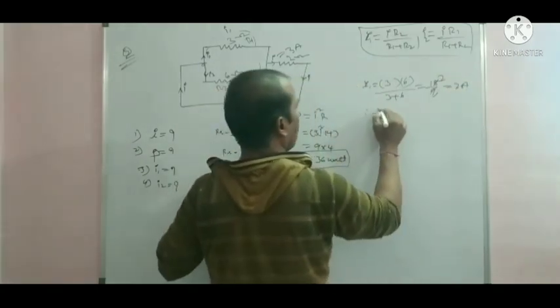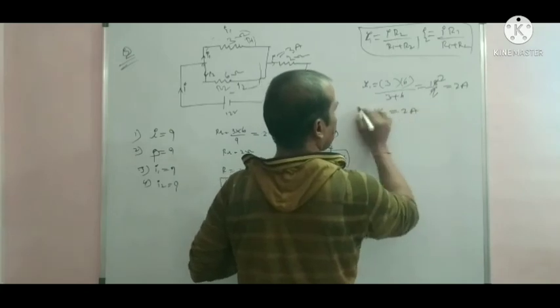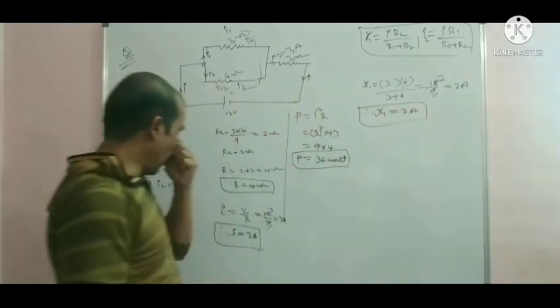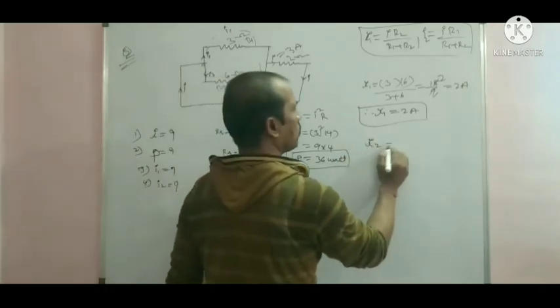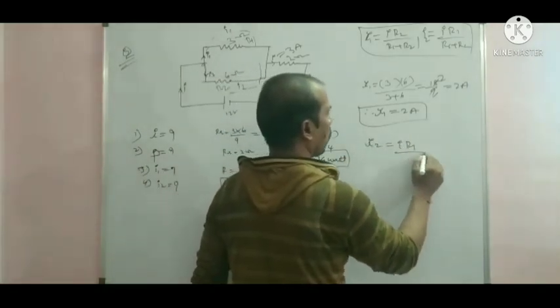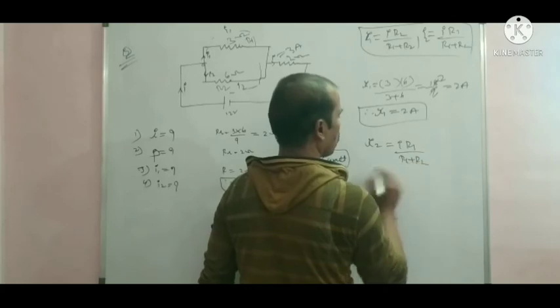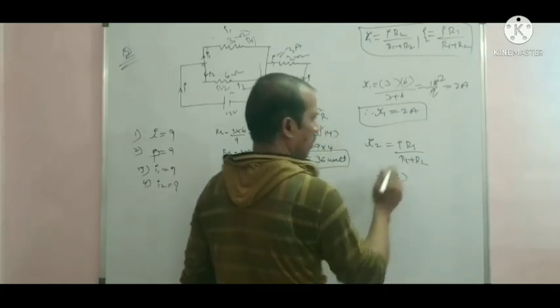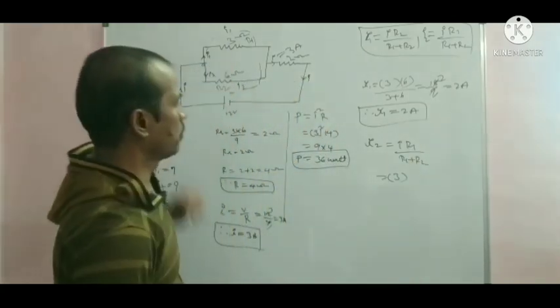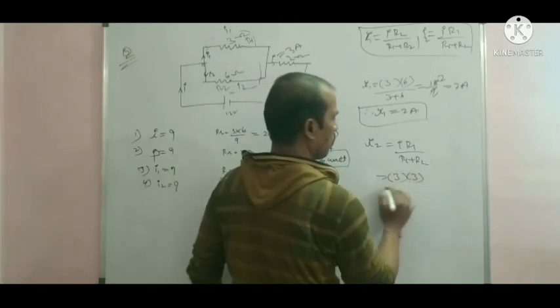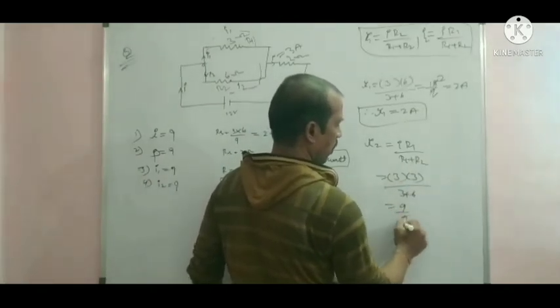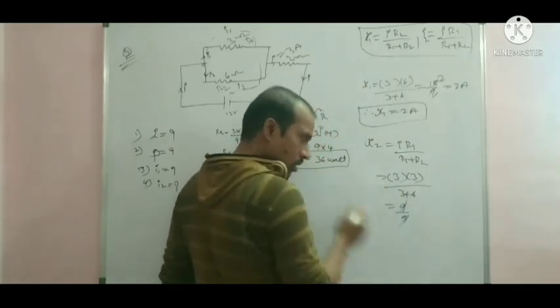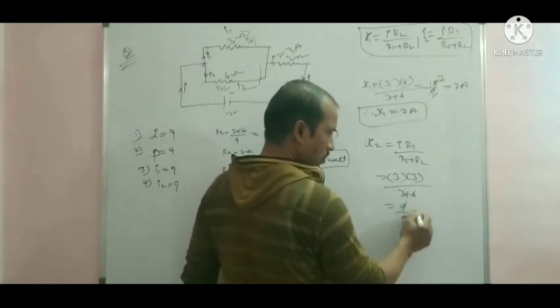So I1 is 2 ampere. Next, I2 equals I into R1 by R1 plus R2, so 3 into 3 by 3 plus 6, which is 9 by 9, equal to 1.